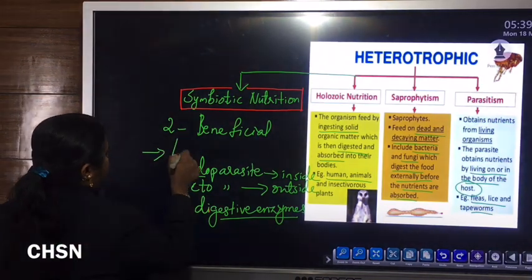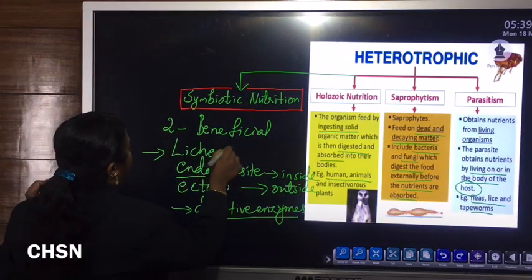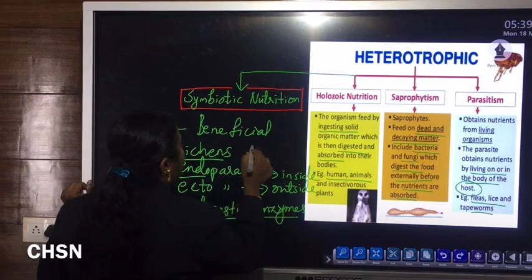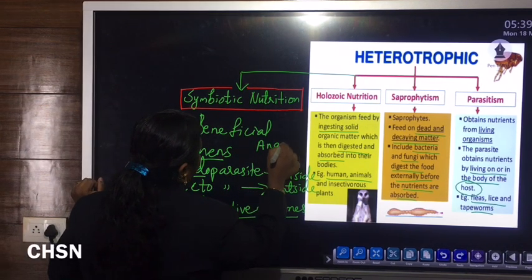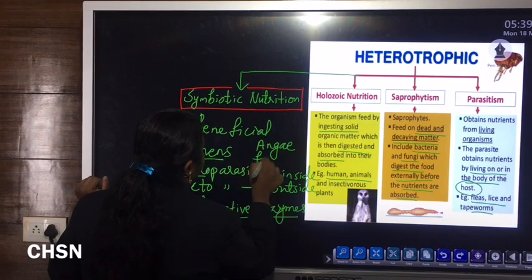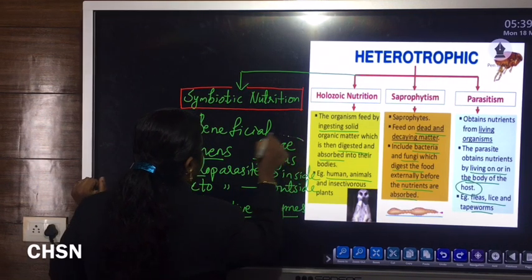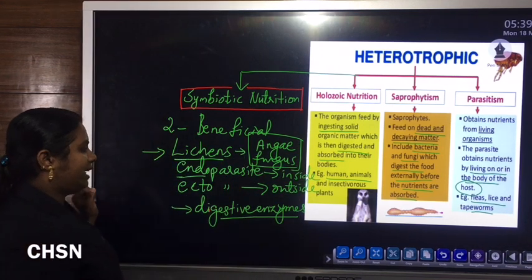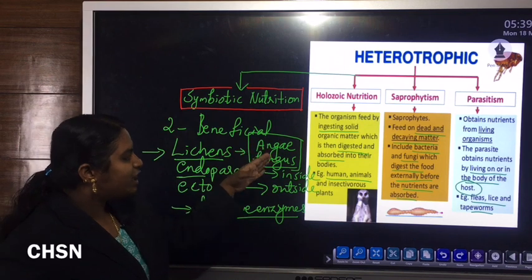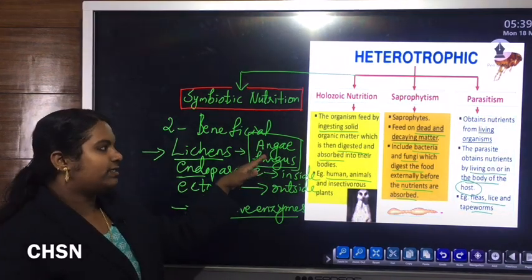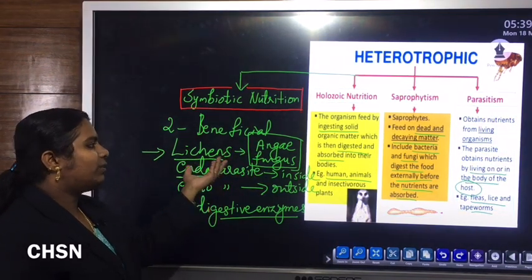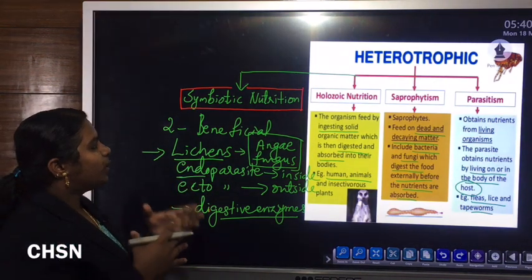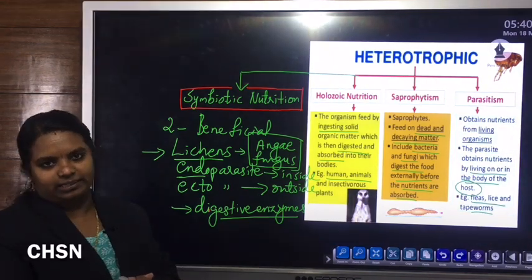Example, lichens. In case of lichen, it is a symbiotic association between algae and fungus. So this is the symbiotic association between algae and fungus. One organism will get nourishment from the second one, then in turn the second organism will get shelter from the other organism. So one way or the other, both organisms will get benefited.